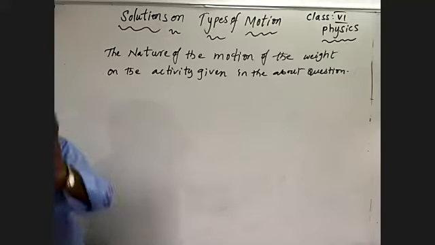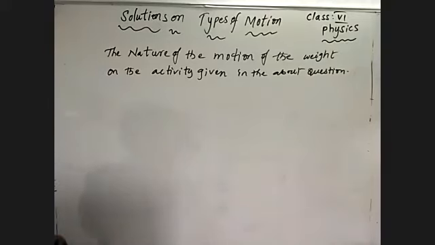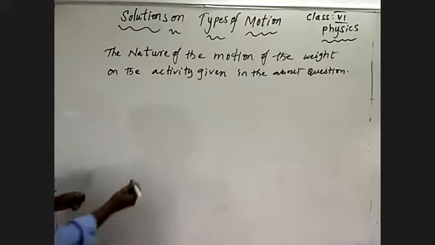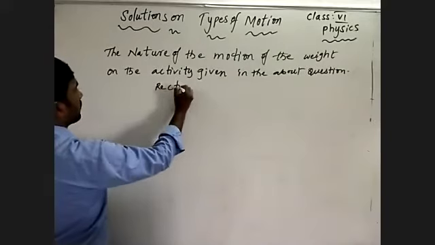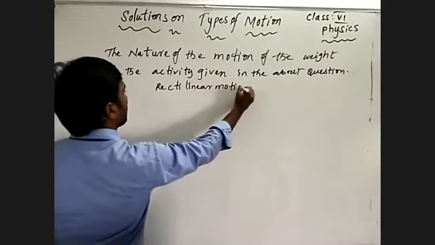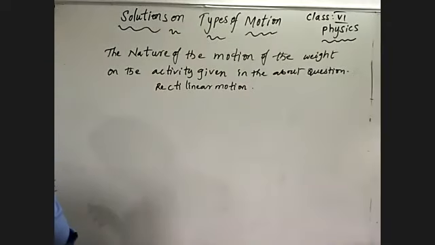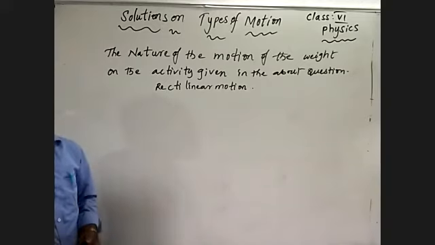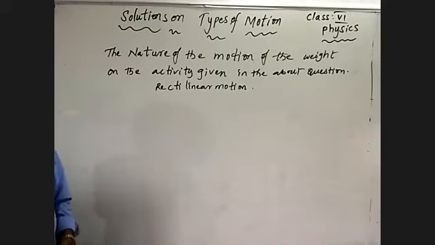So the weight possesses rectilinear motion. Understand? Then coming to that, one more we will discuss.